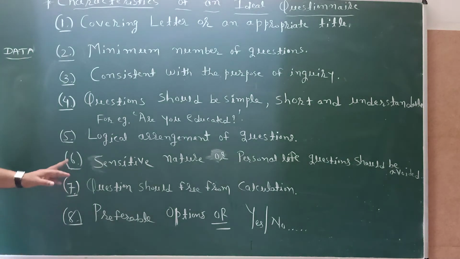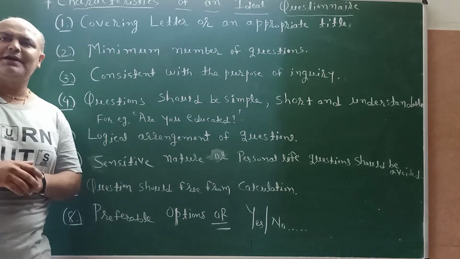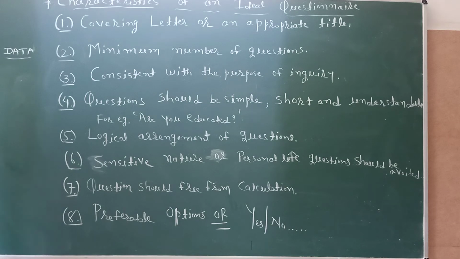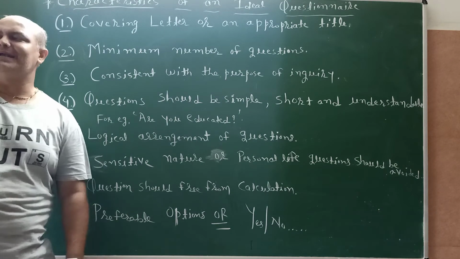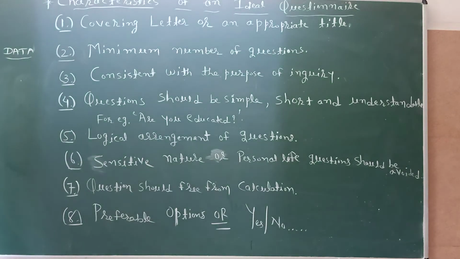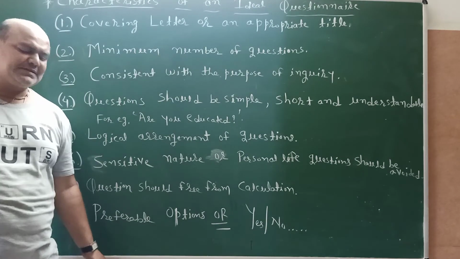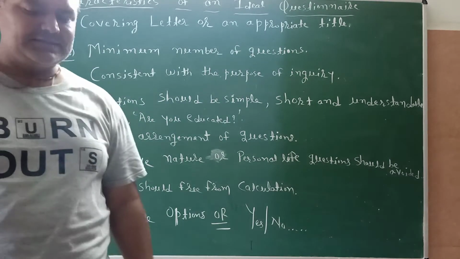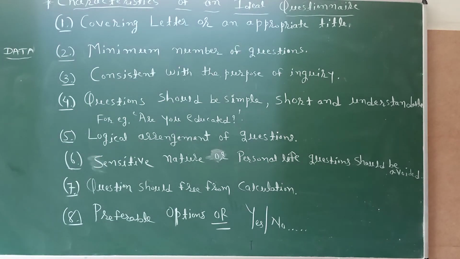Sensitive nature or personal life questions should always be avoided. Questions should be free from calculation. The respondent should not have to do any type of calculation for giving the response, answer or feedback to us. And preferably options, multiple choice questions, or questions answered in yes or no are asked; that is preferable.